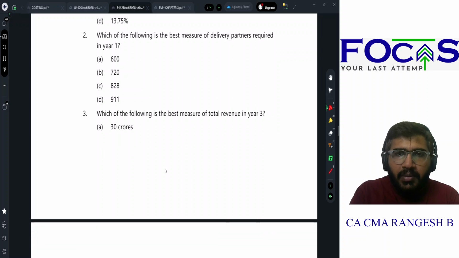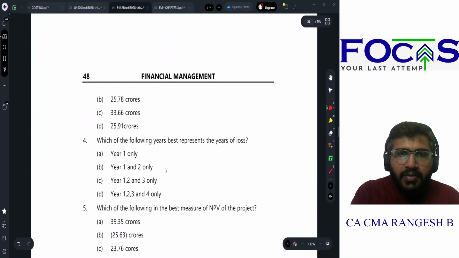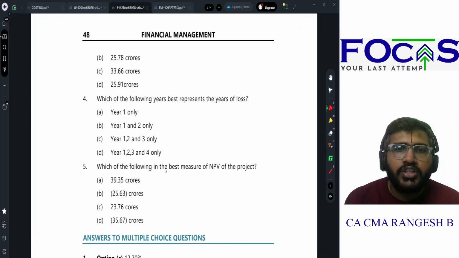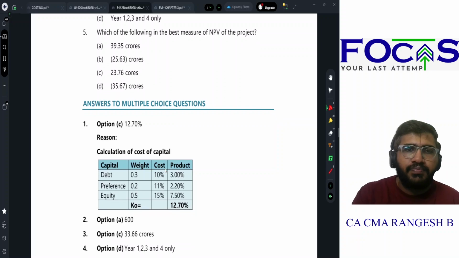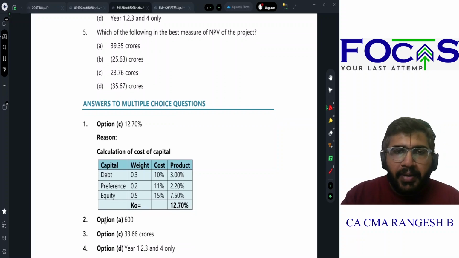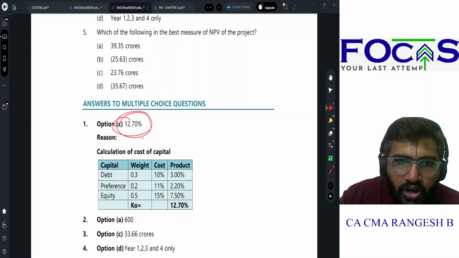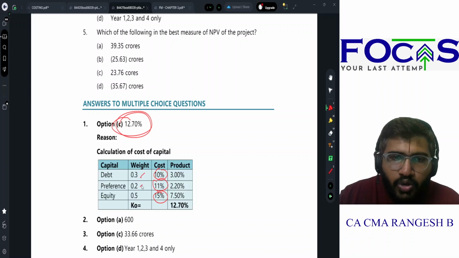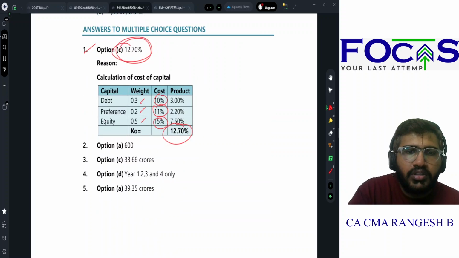What is the best measure of total revenue in year 3? Which of the years represents the years of loss? Which of the following is the best measure of NPV? So my discounting factor should be my overall cost of capital. My cost of capital is nothing but weighted average cost of capital. 3:2:5 ratio, 12.7 is going to be my best option.